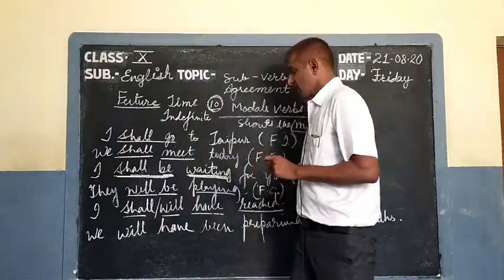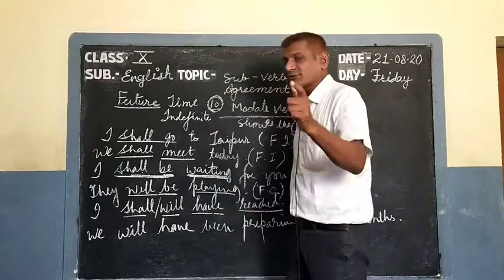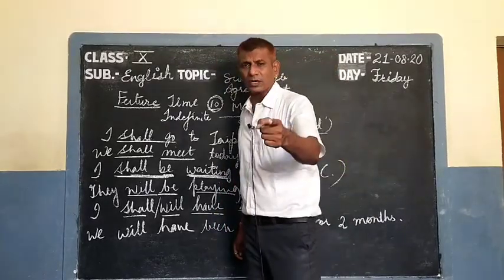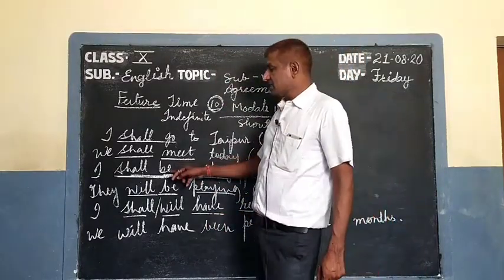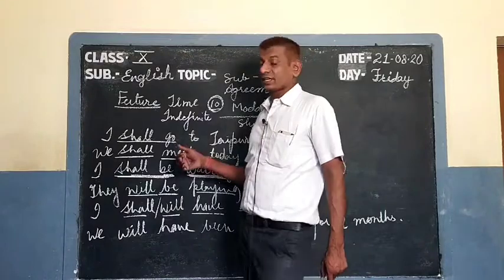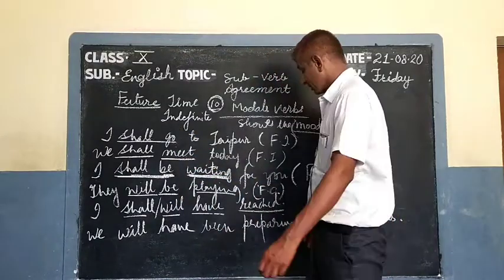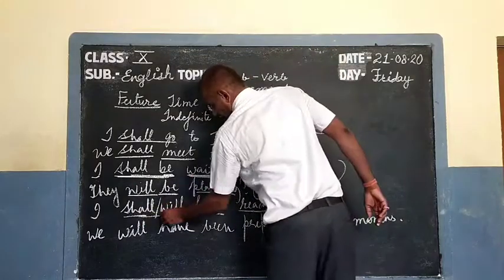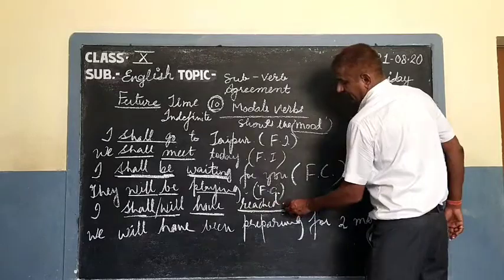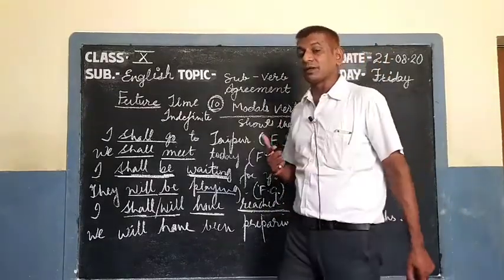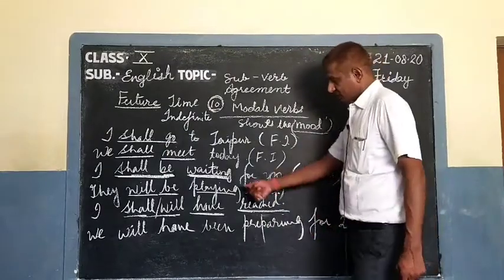Remember, with modals, always just after the modal, you will always find infinitive. This be is infinitive, this meet is infinitive, go is infinitive, have is also infinitive. So, modal, have, infinitive, reached. This is past participle or perfect. This is progressive.